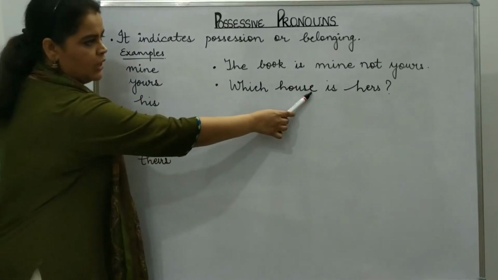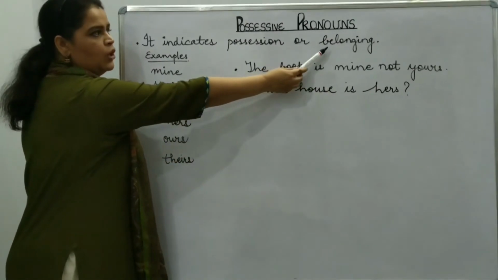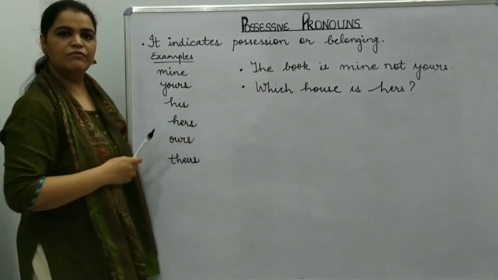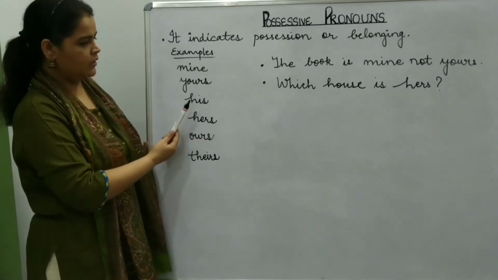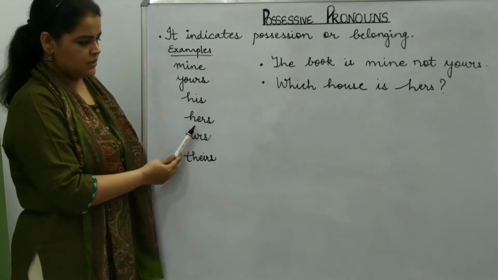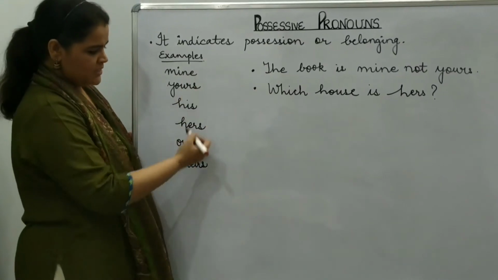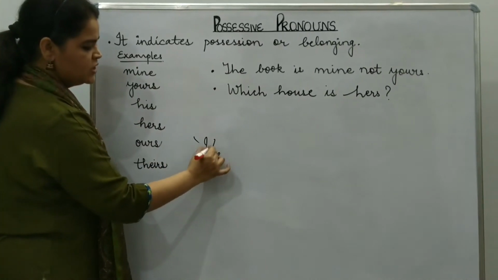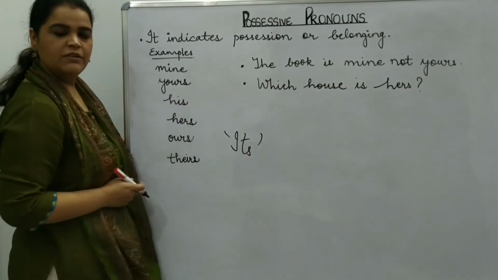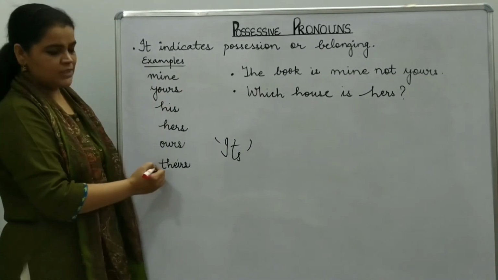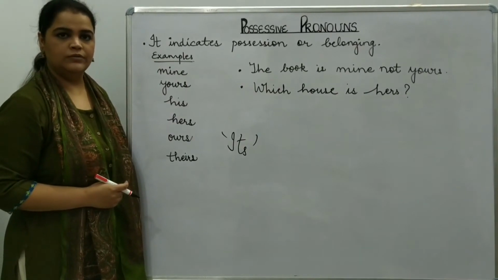Okay, that means which house belongs to her. When we have to talk about some belongings, then we have to use possessive pronoun. There are 6 possessive pronouns. Number 1, mine, yours, his, hers, ours, and theirs. So its is missing here because its is used as an adjective. It's a possessive adjective, not a possessive pronoun. So we have only 6 possessive pronouns.